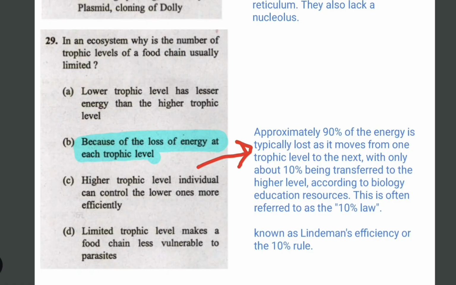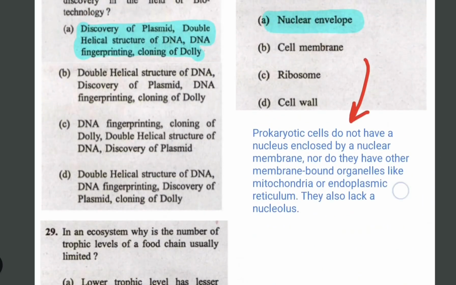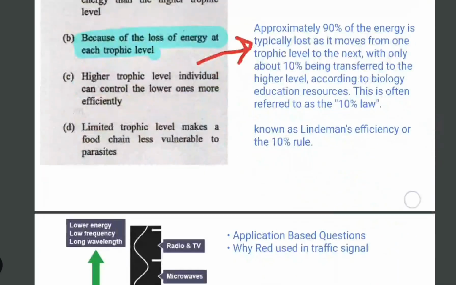That's why the number of trophic levels is limited in different food chains. So just remember Lindeman's 10% rule. And then I think this is the last question.